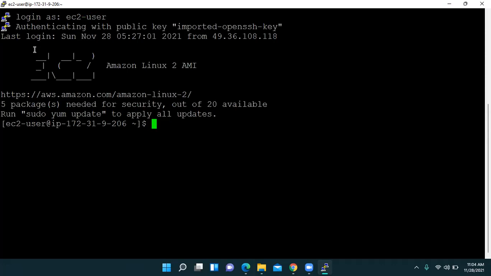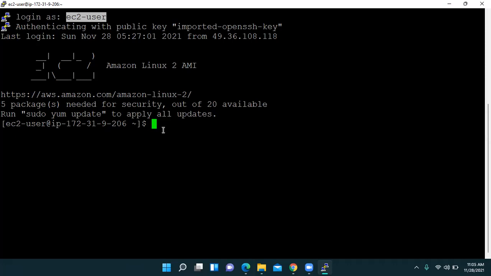Okay, now students, see when we do login, this is my operating system and this is my username. Sometimes we have Ubuntu, or sometimes we have ec2-user. So when we enter our login user ID, ec2-user, we have this.